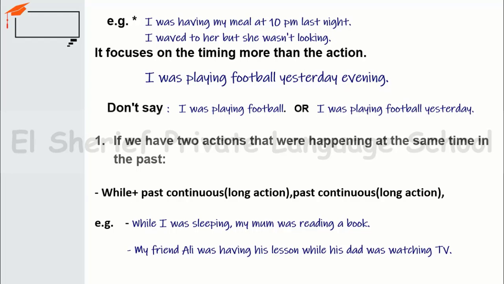So, while plus past continuous is the long action, comma, and for the second part of the sentence, we will also use the past continuous. Like when I tell you, while I was sleeping, my mom was reading a book. The two actions were happening at the same time in the past. And you must know that no action interrupted the other one.